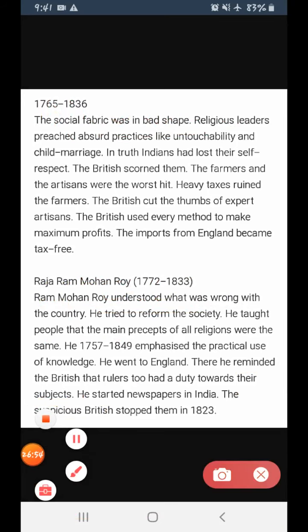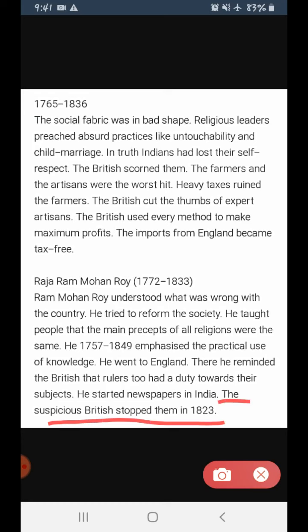Then what happened? He started a newspaper in India. After this, he came back to India and he started a newspaper in India. But the Britishers stopped it in 1823. Now, after publishing the newspaper, the Britishers got suspicious. So, what did the British think? The British thought that if the newspaper would be printed, then the people, the subjects of the country, would come to know about